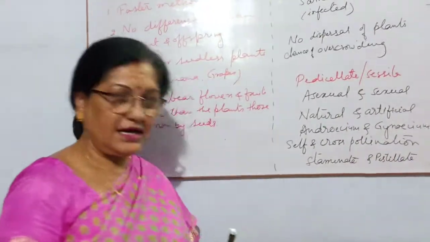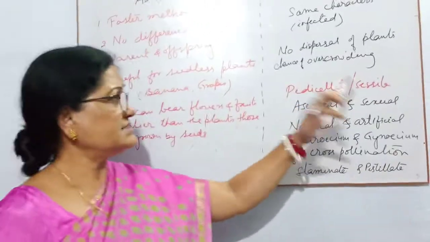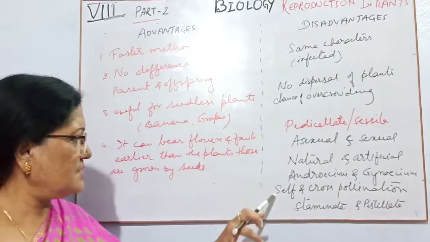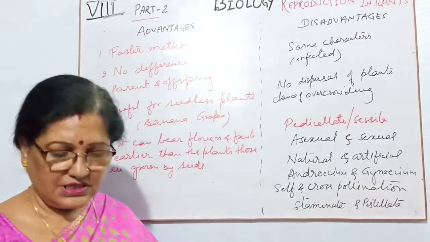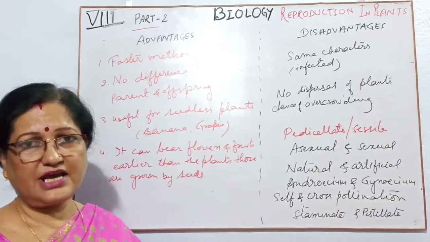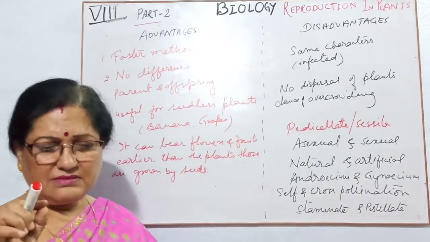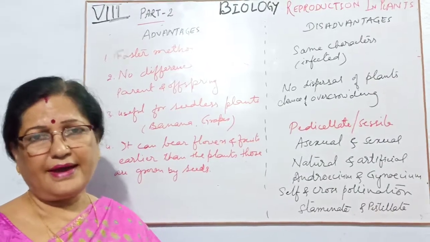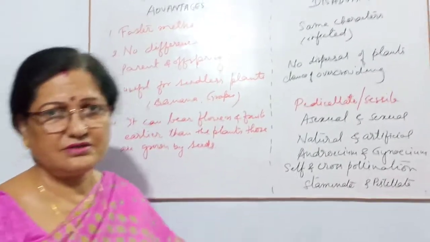As I taught earlier, children, pedicellate means those that have a pedicel and sessile means those that have no pedicel. So you have to write these differences in your copy and learn them thoroughly. And if you can bring one China rose to your house, then you can tear all the parts of it, draw in your copy, and write about each and every part of the flower. Thank you children. God bless you.